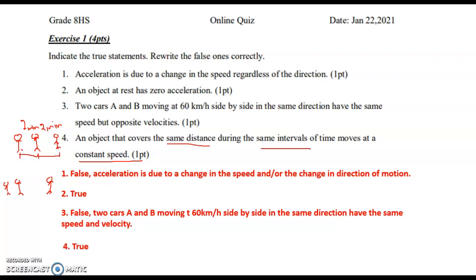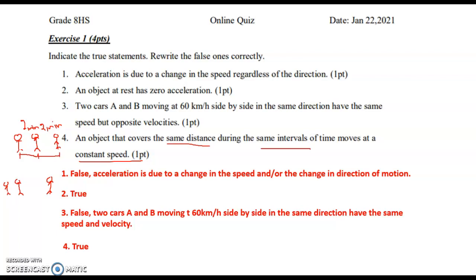An object that covers the same distance during the same intervals of time moves at a constant speed. This is true. Covering the same distance, like every 2 minutes the object covers 2 meters. This means that the object is moving at a constant speed. It's not increasing its speed.